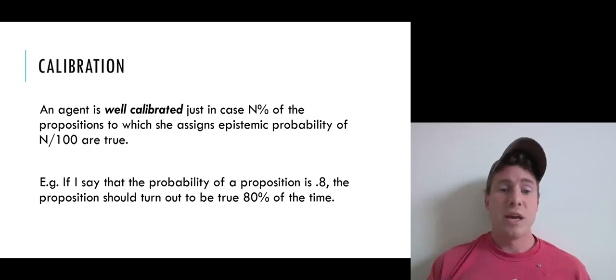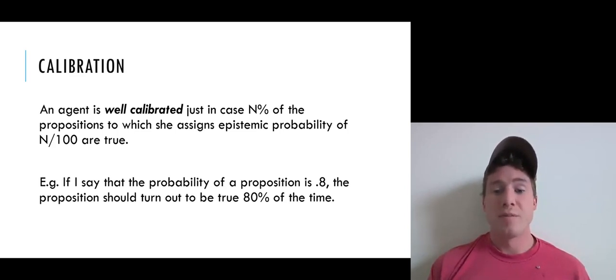So, for example, if I say that the probability of a proposition is 0.8, that proposition should turn out to be true 80% of the time. Or in other words, if I assign probabilities to a bunch of different statements, and you gather together all the propositions that I assigned 0.8 to, about 80% of those propositions should turn out to be true.